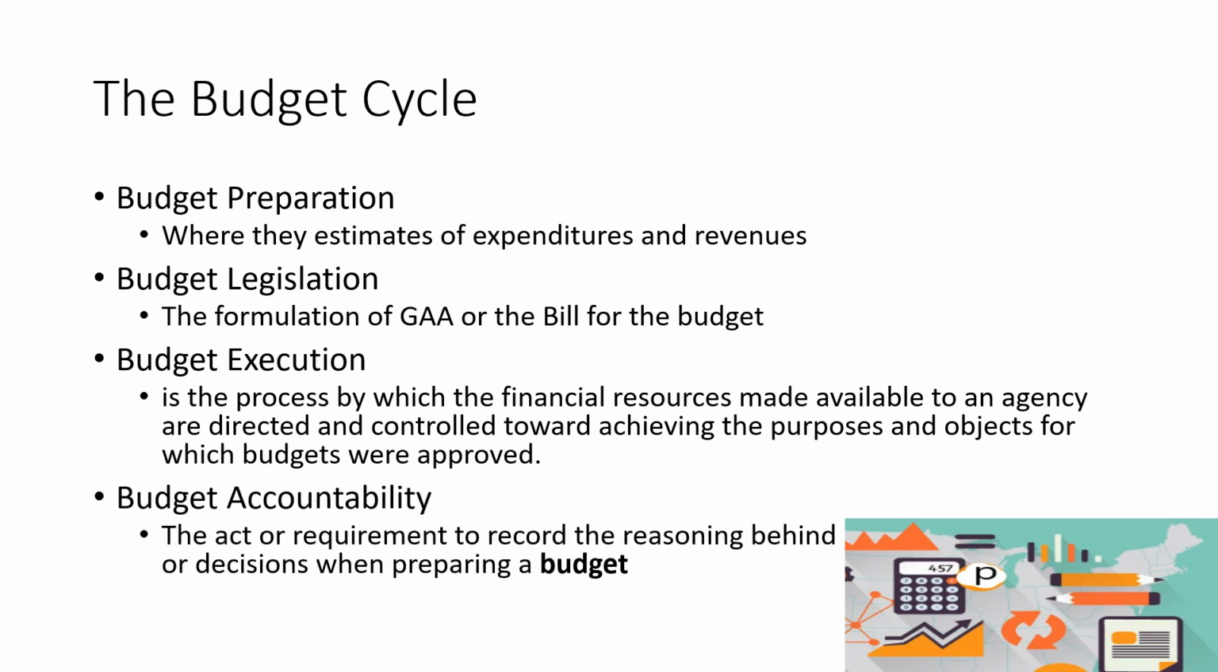And then lastly, the budget accountability. So under the budget accountability, dito naman papasok si Commission on Audit. Why? Because they need to check whether the budget is being used within the law or within its limits. So under the budget accountability, the act or requirement to record the reasoning behind or the decision when preparing the budget. So dapat kasi malaman nila or ma-identify nila bakit kailangan mag-expense ng gano'n. Kasi lalo na yung mga infra.